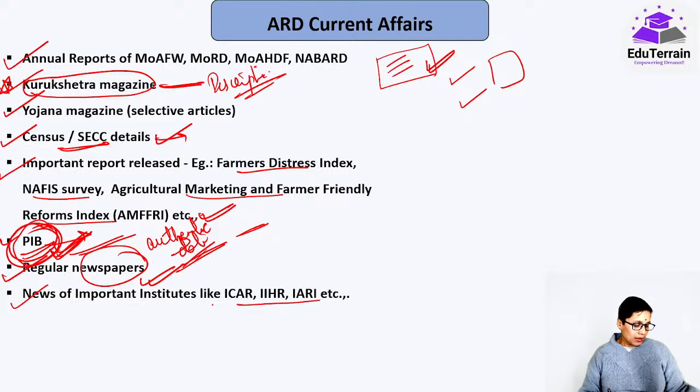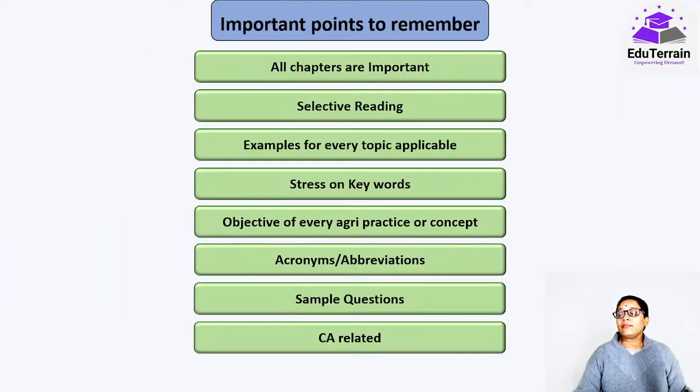Okay? Yes. Now, some important points to remember. First important point: all chapters are important. That's the reason I have not deleted anything. But yes, I have provided you a list of what topics you have to go through first, and after that what topics you have to go through. I have divided them into different buckets of most important topics. So all chapters are important, and I have highlighted why: because of the compulsory questions and the level of the paper that is changing year on year. Important.